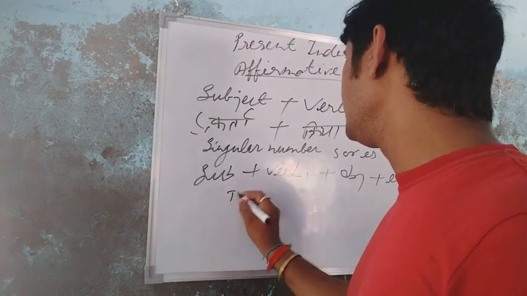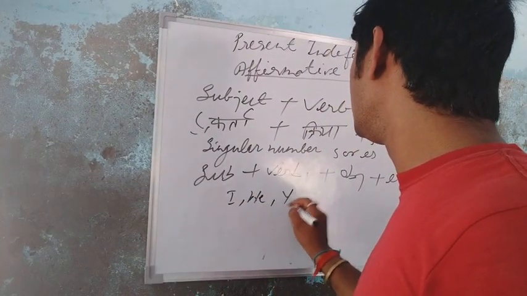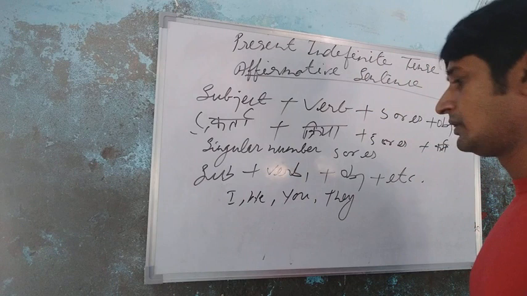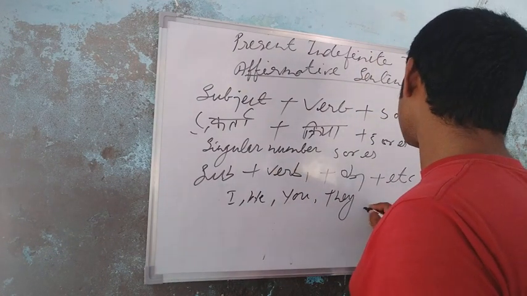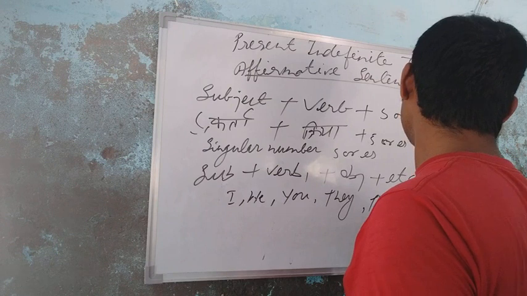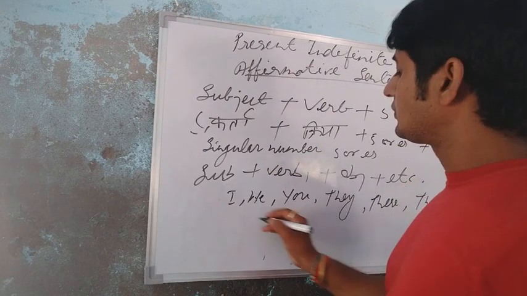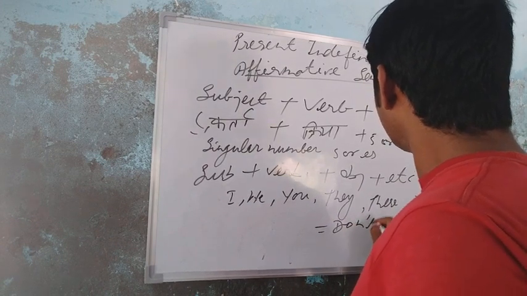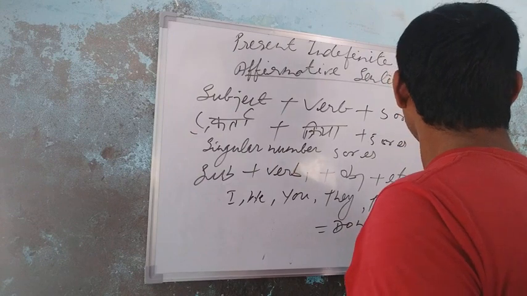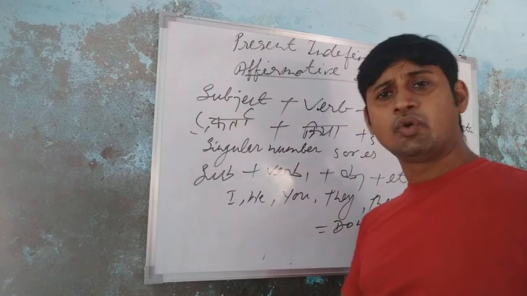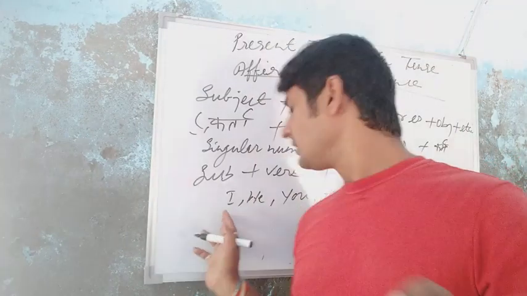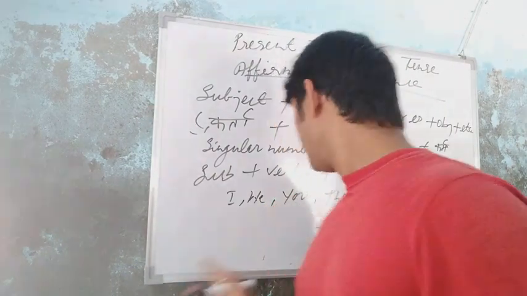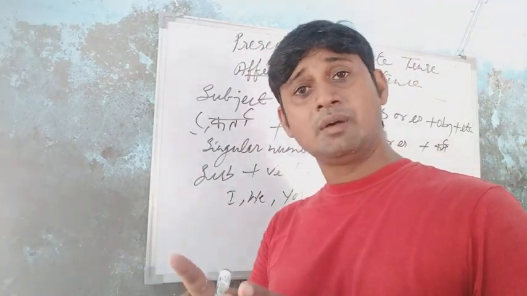So with I, we, you, they, and these, those, with these subjects, students, don't use s or es with the verb.